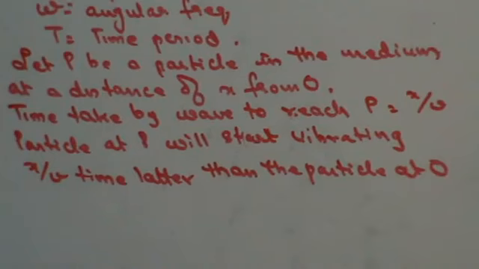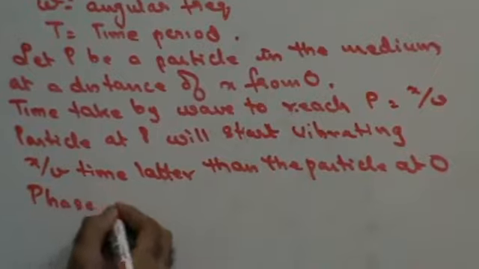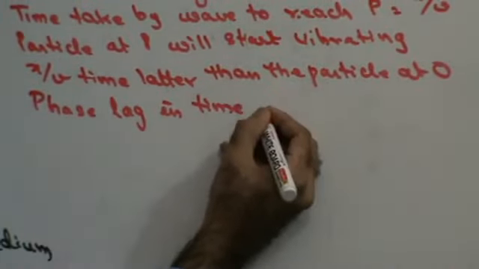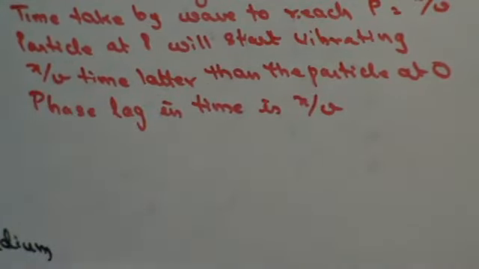Therefore, the phase lag in time between the two particles is x upon v, right?